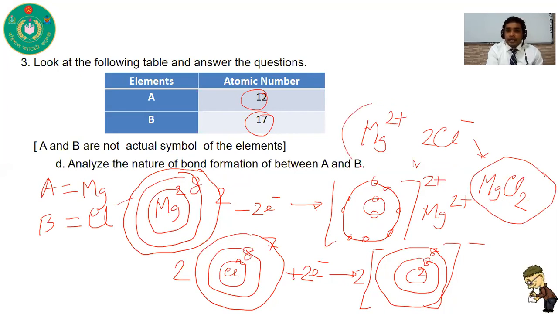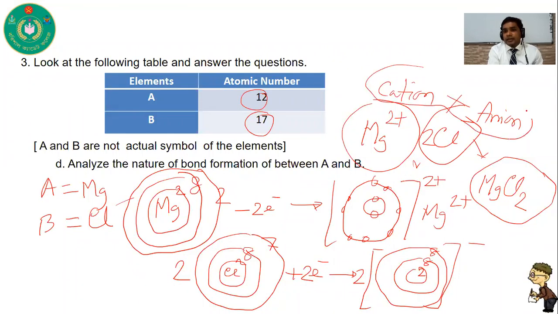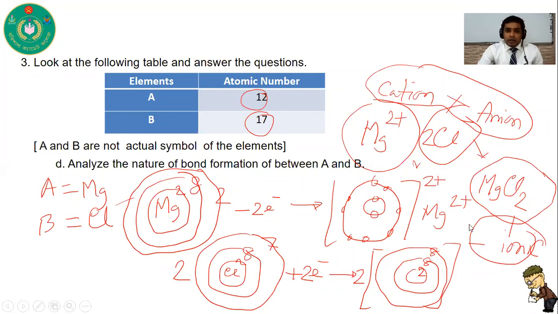As it is formed by ion formation, this is the cation and this is the anion. When cation and anion combine with each other, we get an ionic compound. So this is an ionic compound. To analyze the nature of bond formation between A and B: the bond formation between A and B gives an ionic compound, so its nature is ionic. From this lecture and this figure, you can find the answer to this question. I think it is clear to you, and you can write it properly.